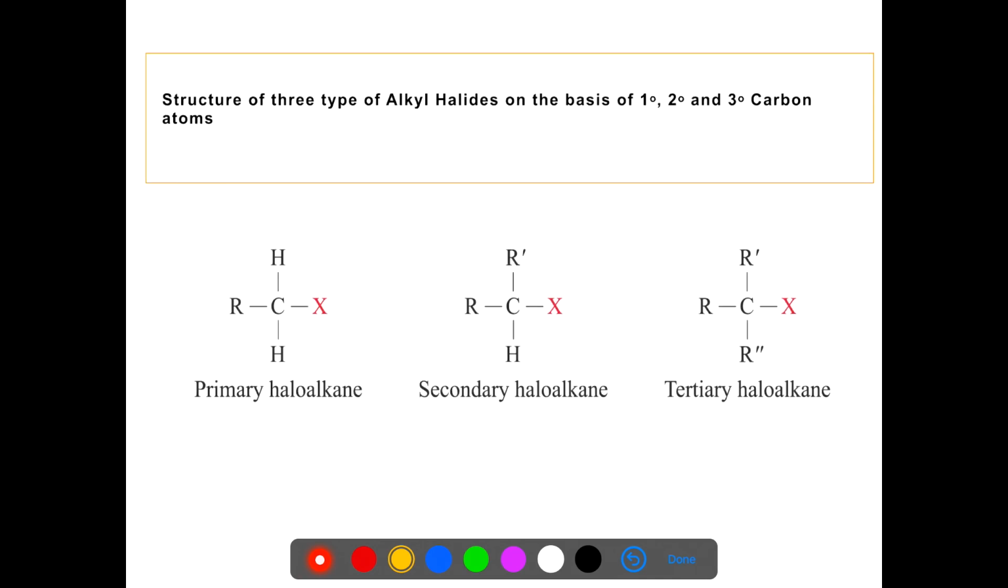Structure of three types of alkyl halides are: primary haloalkane having the structure RCH2X, secondary haloalkane R2CHX, tertiary alkyl halide R3CX. We find that in primary haloalkane CH2X is present,